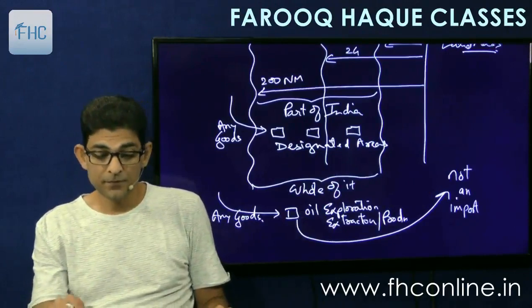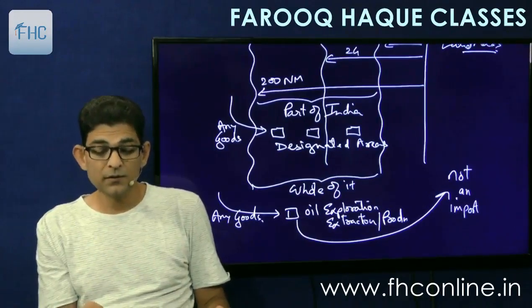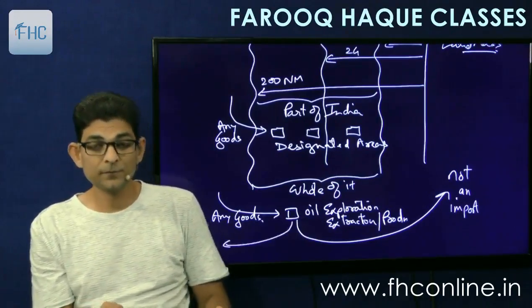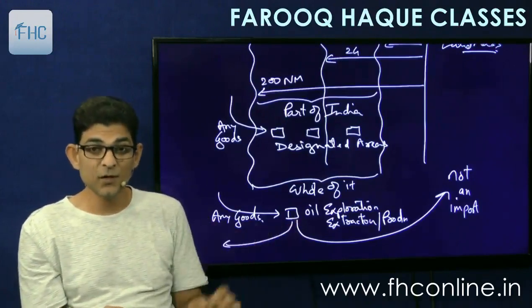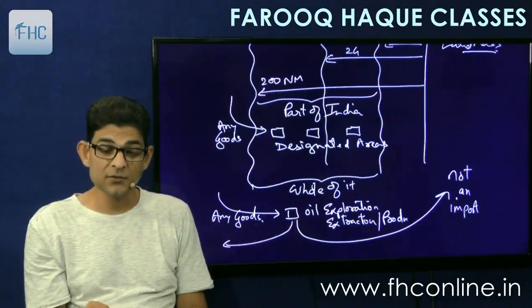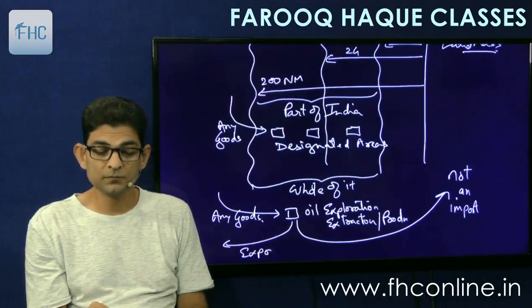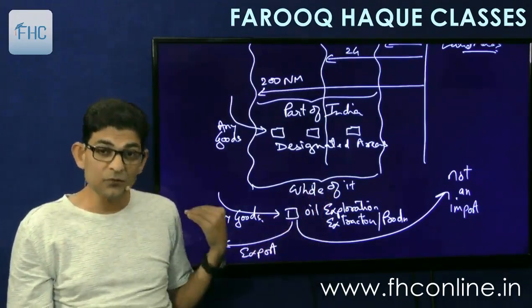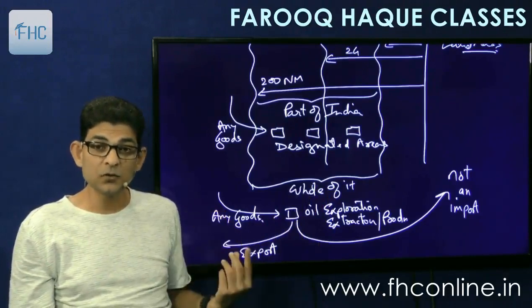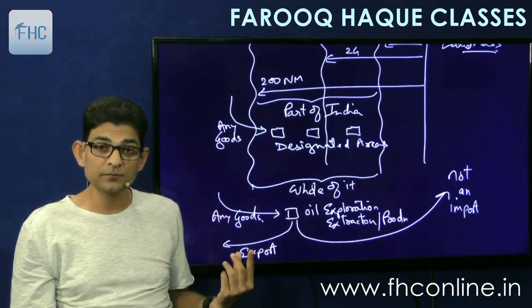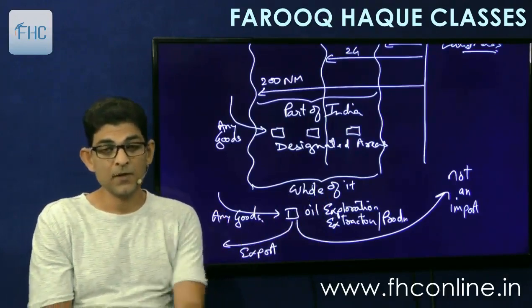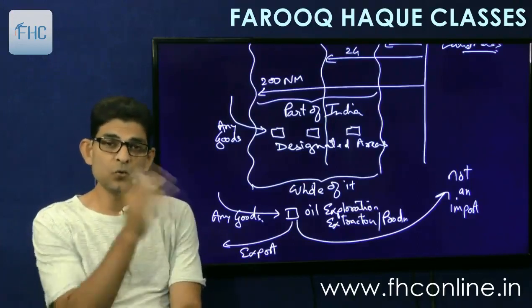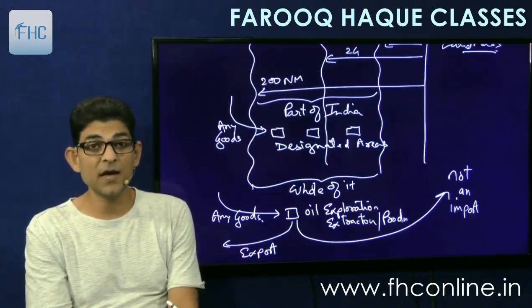And thirdly, any oil produced here and taken out will be considered as export, because this is part of India. If this is part of India and I am taking it out of India, exporting it, that will be called export. Understood? So for the oil industry, up to 200 nautical miles is considered as India.